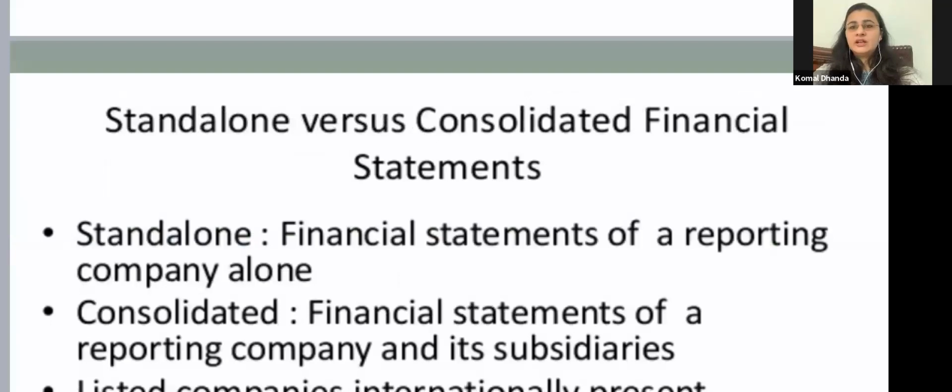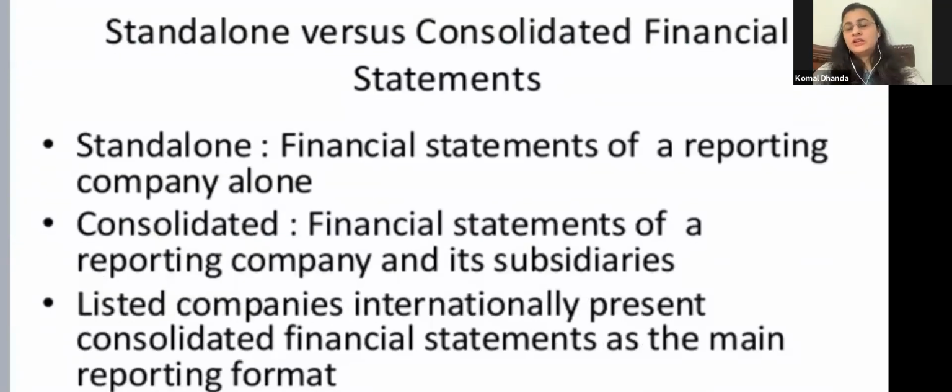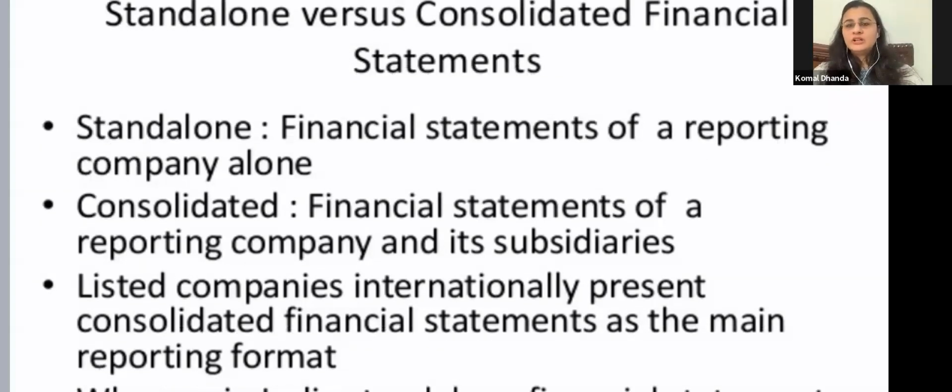Now coming to the standalone versus consolidated financial statements. See, what are standalone financial statements and what are consolidated statements? There is a head company, parent company. It has many diversified units. So if a company is reporting only alone as an individual, that is the financial statement of that company, presenting standalone. But if the financial statements of all the parent company and all the subsidiaries are prepared together and those statements are presented, that is termed as consolidated financial statement.